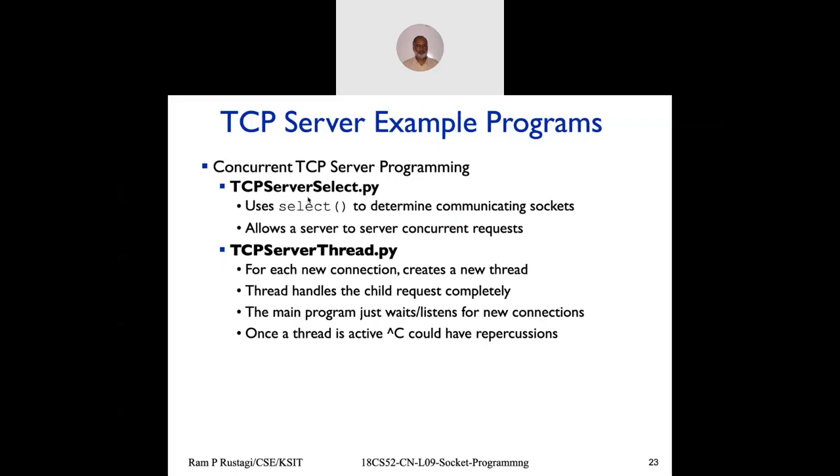Those who are interested in advanced TCP programming, I give you TCP server select. It can handle multiple clients at the same time. With TCP server thread, each time a client connects, the server will spawn a thread to deal with that client. So there is no limit on the number of clients a server can handle. Without this, my simple server program will deal with one client at a time, and other clients will remain in the queue waiting for the first client to be over. And I'll basically show that.